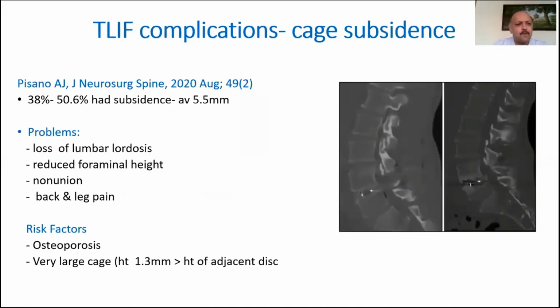Cage subsidence is another problem that we see, and it typically occurs in osteoporotic bone or in patients where we've used a very large cage, which is even bigger than the height of the adjacent disc, and when the end plate preparation has been too aggressive. At the beginning of my practice, I used to be fairly aggressive with my end plate preparation, but today I'm much more gentle and restricted in my end plate preparation.